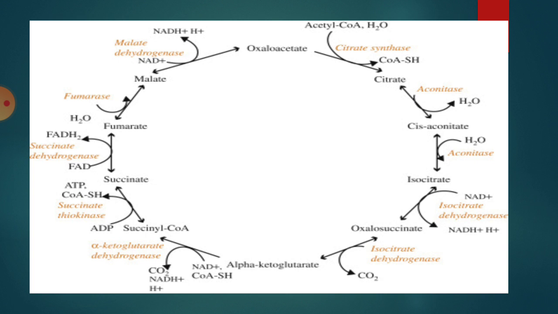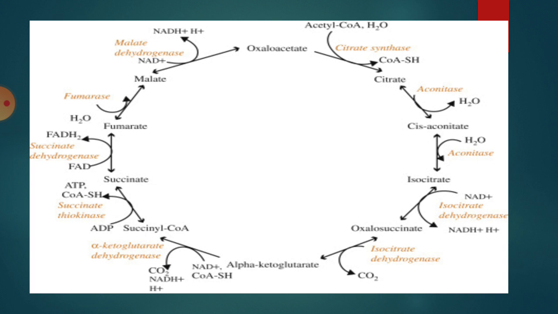And then the second reaction. What is the second reaction? We already discussed it. That is the dehydration reaction. Dehydration means removal of a water molecule. You can see citric acid is changed into cis-aconitic acid, where a water molecule is removed. So the reaction name is dehydration and the enzyme is aconitase.